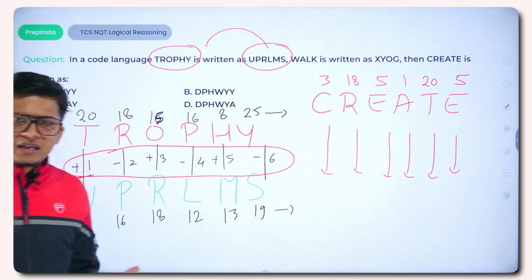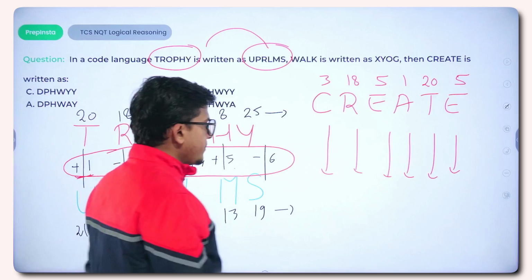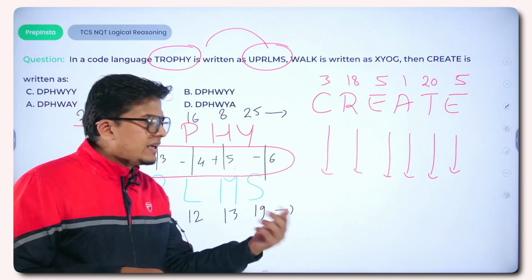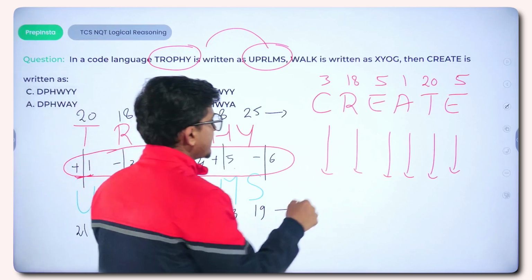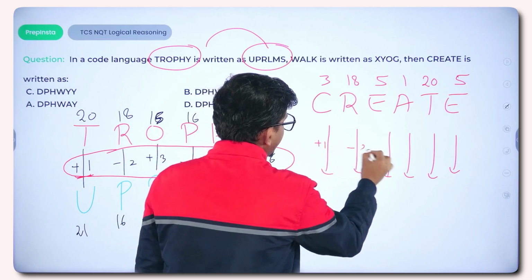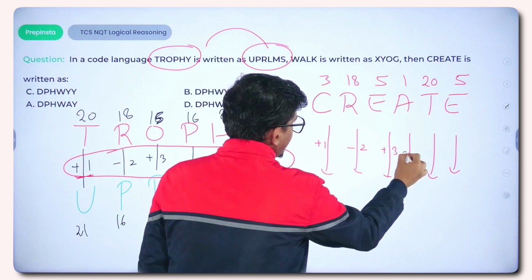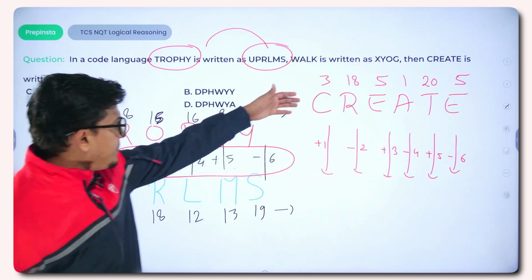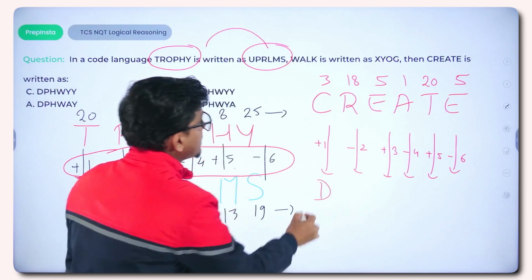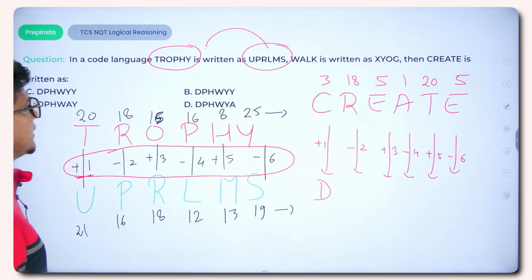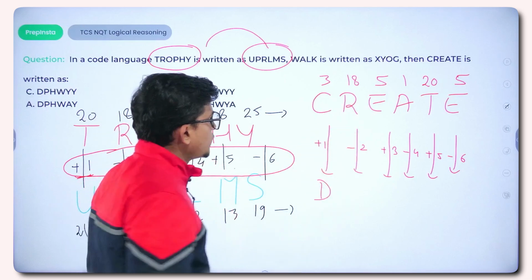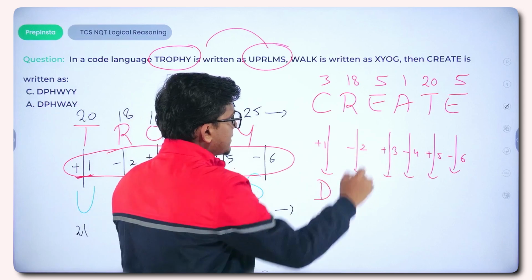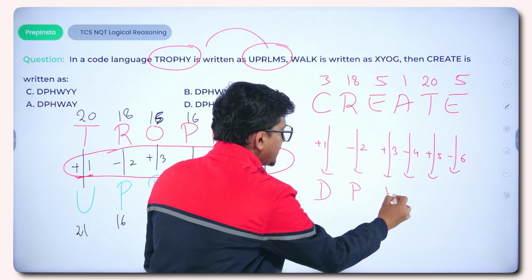The logical relation is that the numbers are in ascending order but alternate signs are used, positive, negative, that is plus 1 here, then minus 2, plus 3, minus 4, plus 5 and minus 6. So 3 plus 1 would be 4, which is D, right? Then we have 18 minus 2 would be 16, and 16 stands for P. Then we have E plus 3, that is H.